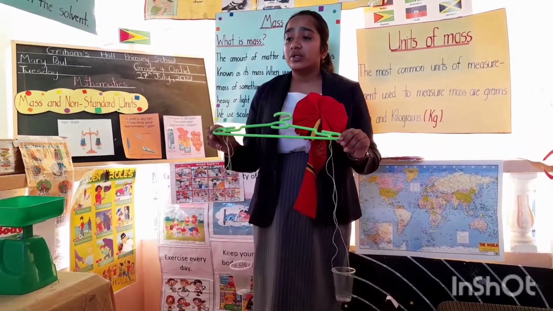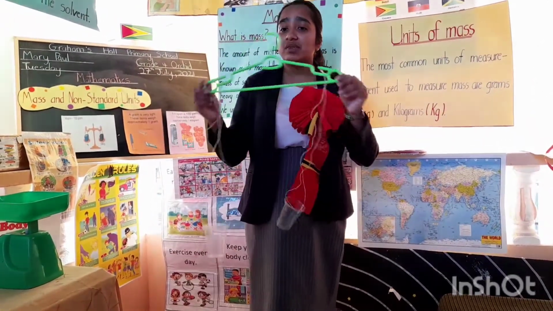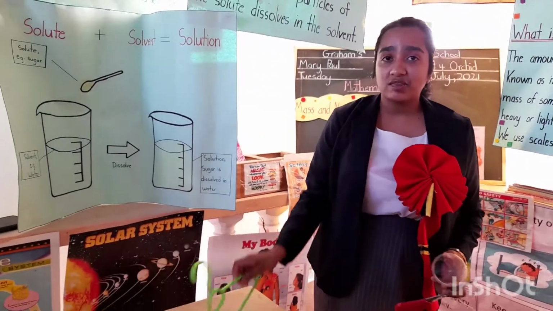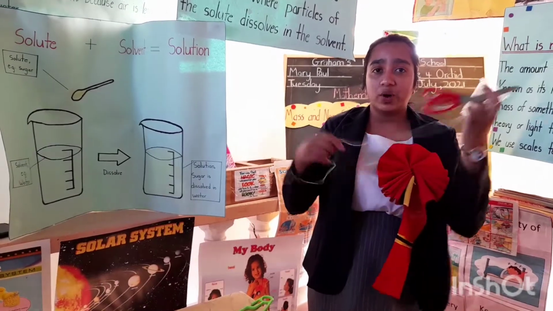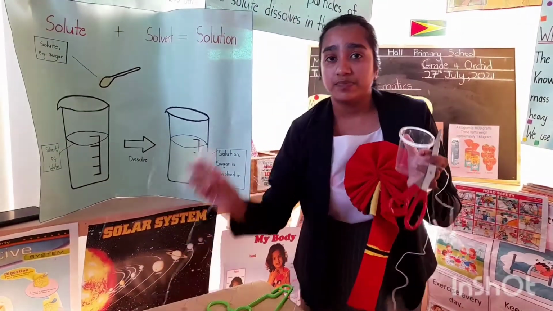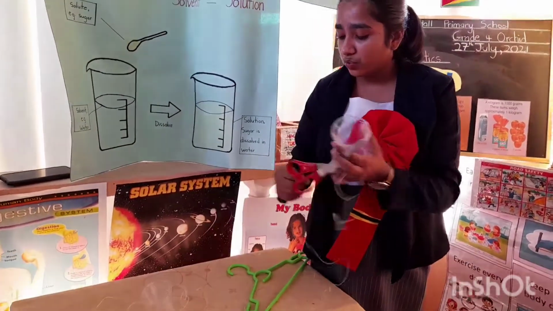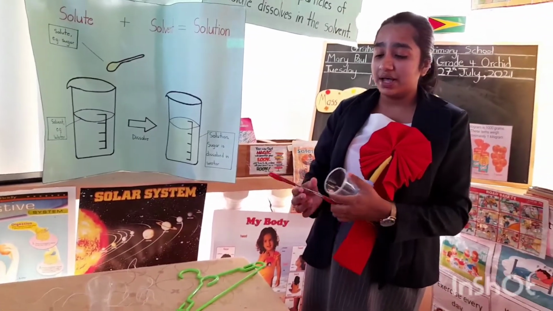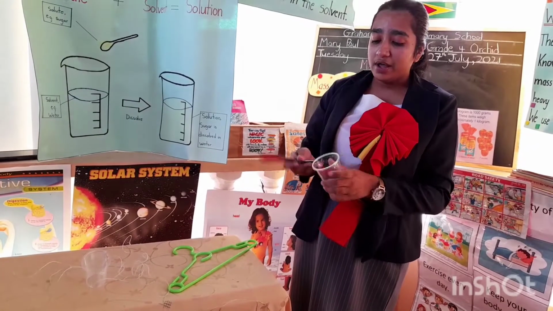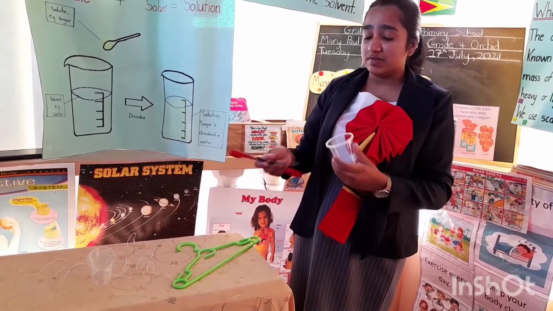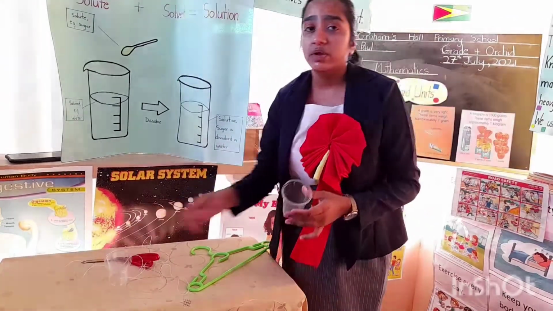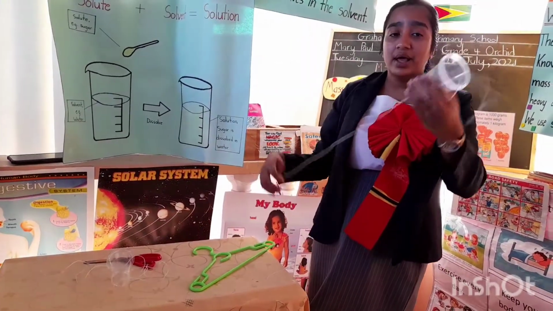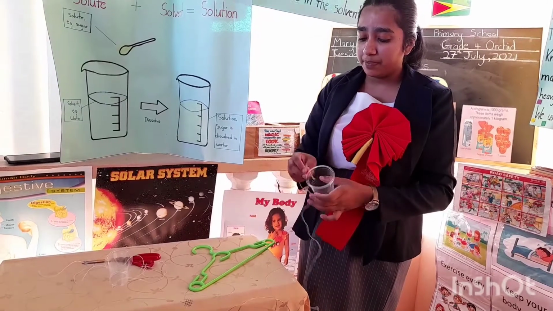So teacher is now going to demonstrate how to make this improvised scale. So teacher has the coat hanger, the polythene twine, and the cups. Now the first thing that we are going to do is take our cup, and we're going to make 2 holes at the side. Teacher is going to come around and help you with this task. Now that we have bored our holes in our cup, we're going to take our polythene twine and pass it through the holes in the cup.